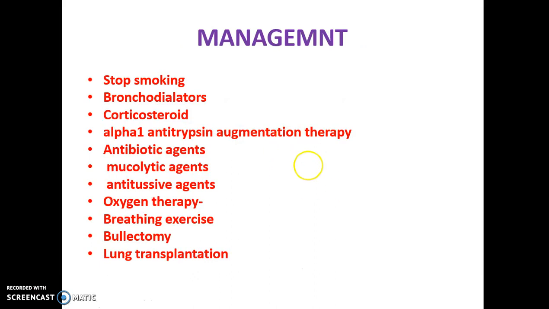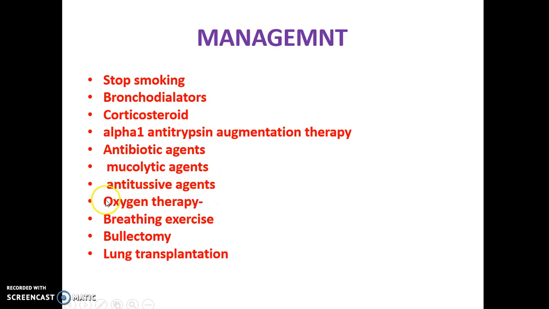Okay, next, management. For the management, the first one is stop smoking, then bronchodilators, then corticosteroids, then give alpha-1 antitrypsin augmentation therapy, because as I told before, lack of this enzyme will cause problems to the lungs, so we will give alpha-1 antitrypsin augmentation therapy externally. Then antibiotics, you can give mucolytic agents to lyse or break down the mucus, then antitussive agents, then oxygen therapy.